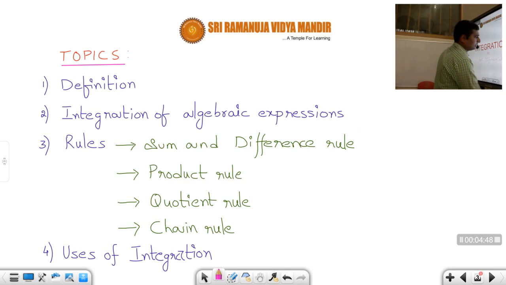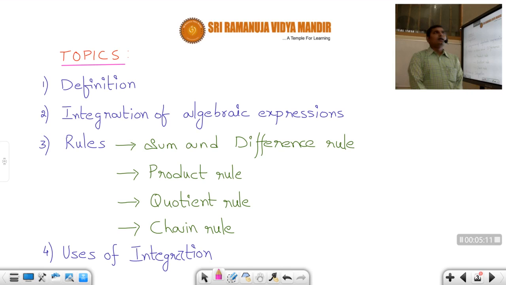Let us see first what the subtopics in integration are. The first one is the definition. The second one is integration of algebraic expressions, as we have differentiation of algebraic expressions, correct or not, students? For example, d by dt of t power n, what is the formula? n into t power n minus 1.